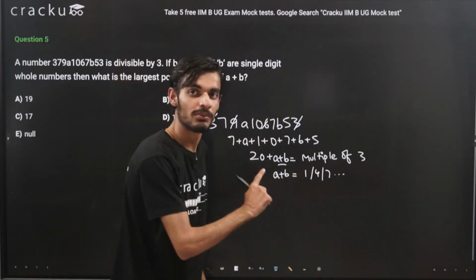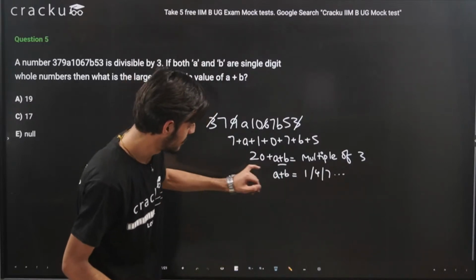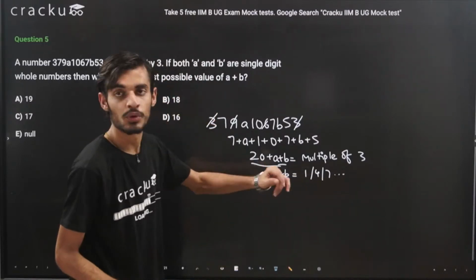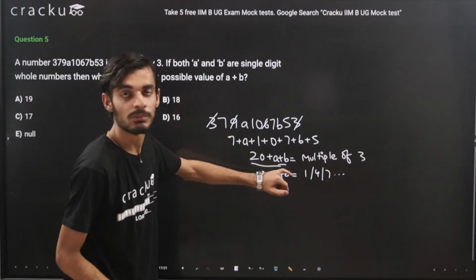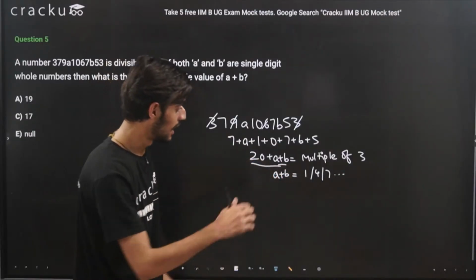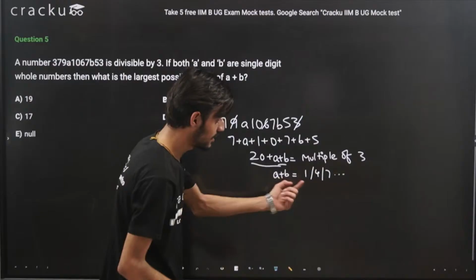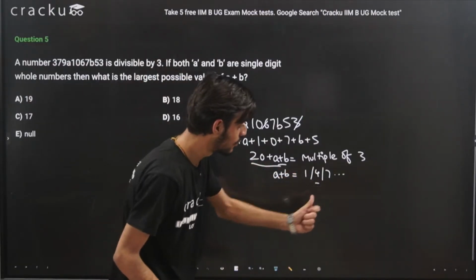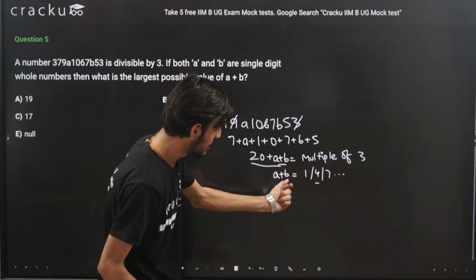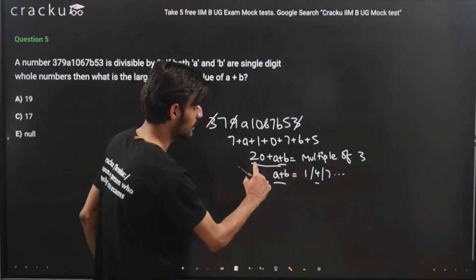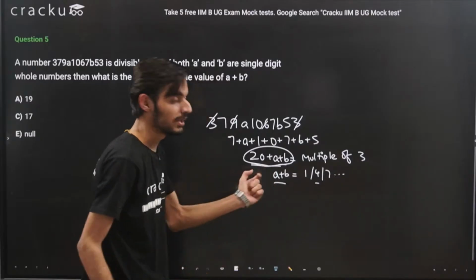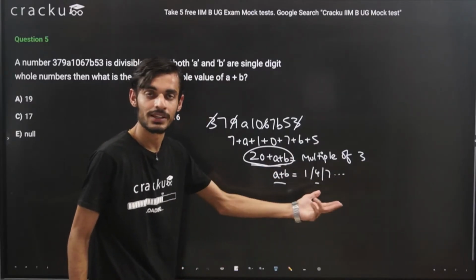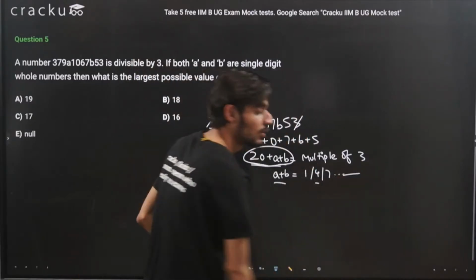So the smallest number will be 21, right? For this complete term to be equal to 21, we will need the value of A plus B to be equal to 1. If we take A plus B as 1, then this will become 21. If we take the value of A plus B as 4, then the complete term will become 20 plus 4, that is 24. That is also divisible by 3. So likewise, we can see all the values.